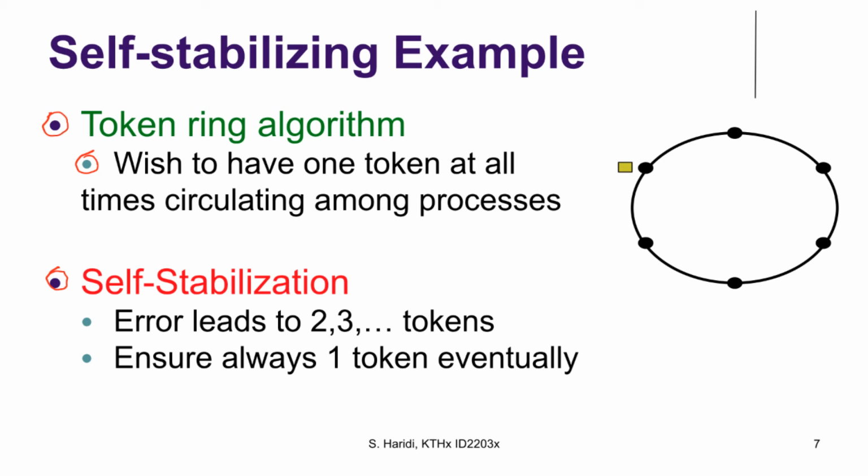An error will lead to two or more tokens circulating. Eventually, we want to ensure that there is only one token. As you can see, in the end, even after many tokens circulating, we have only one token.